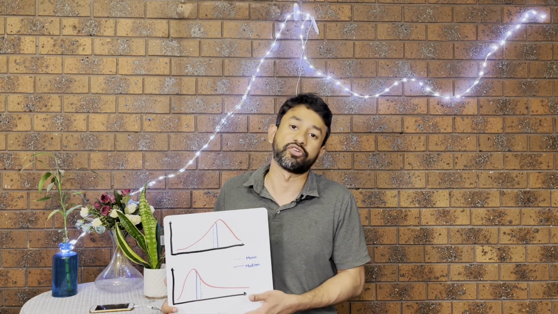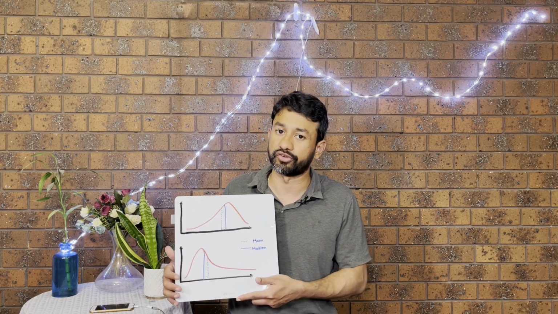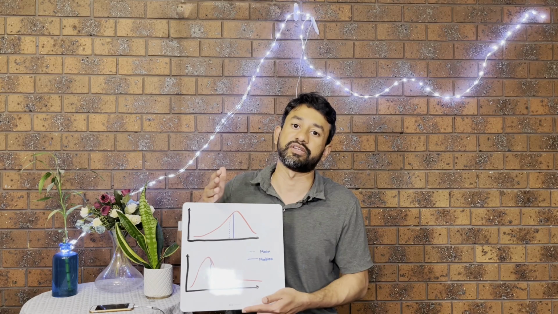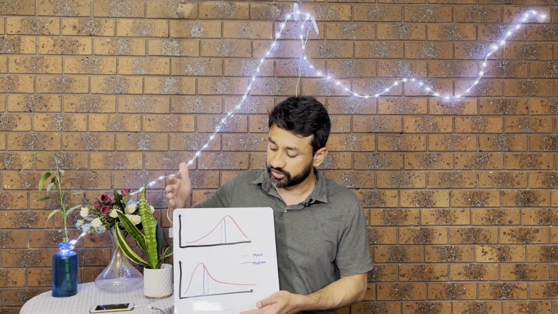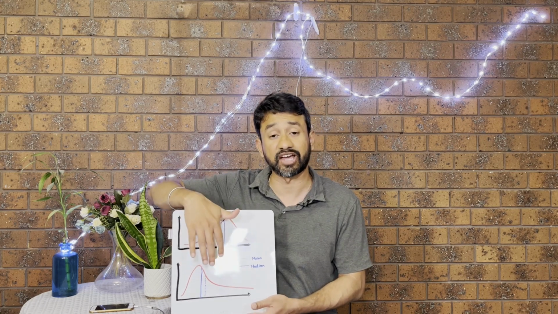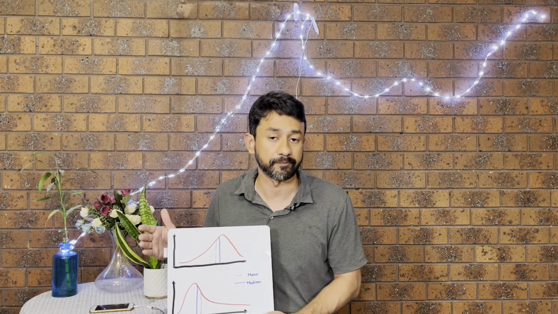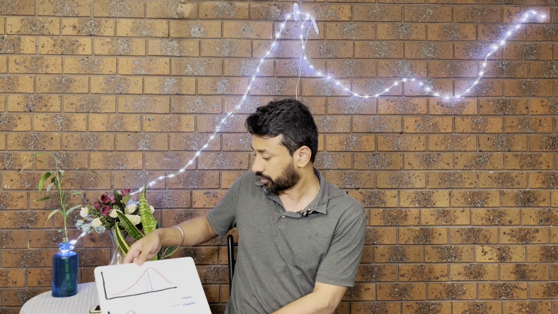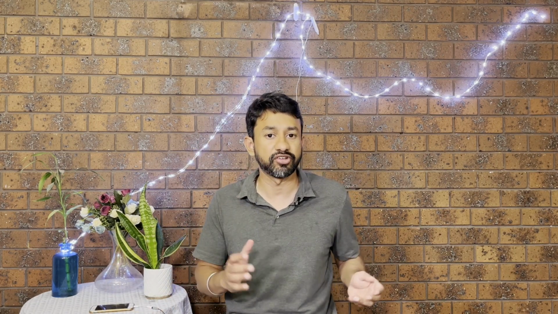In case of positively skewed data, it's quite the opposite. The majority of the data is towards the lower end. As you see here, the median in this case is lesser than the mean. So that's what positively skewed data and negatively skewed data are. It helps us understand how the distribution is.